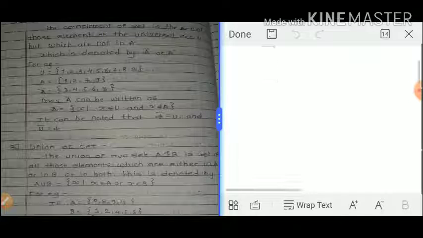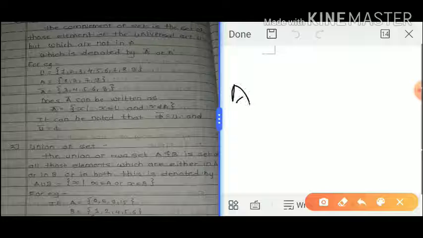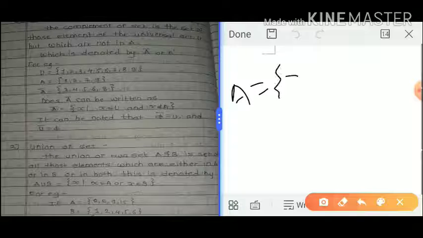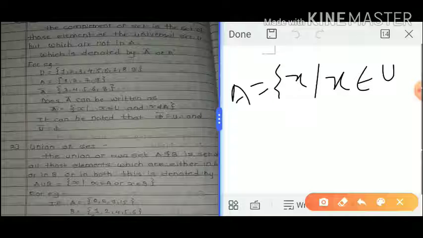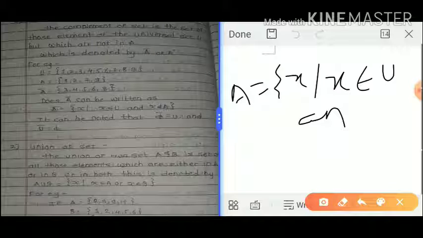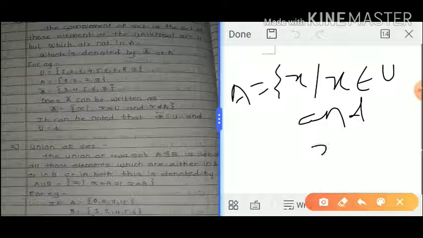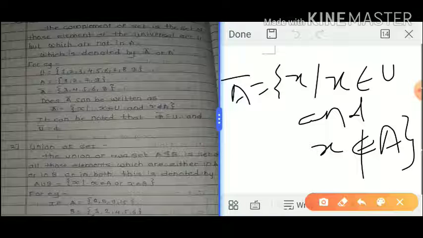A complement contains the elements x such that x belongs to U and x does not belong to A. That is, A complement contains the elements x such that x belongs to the universal set U but x does not belong to A. This is the proper syntax of a complement.